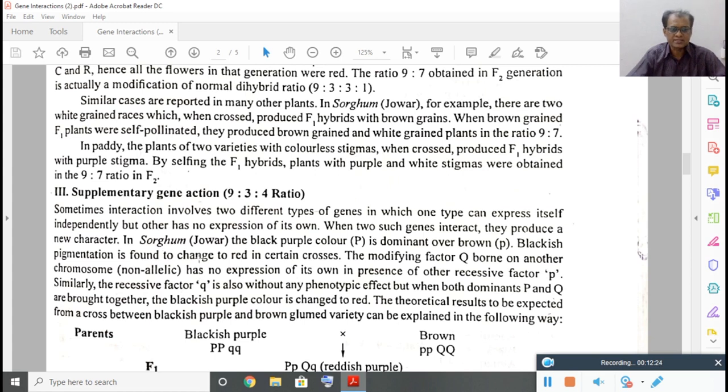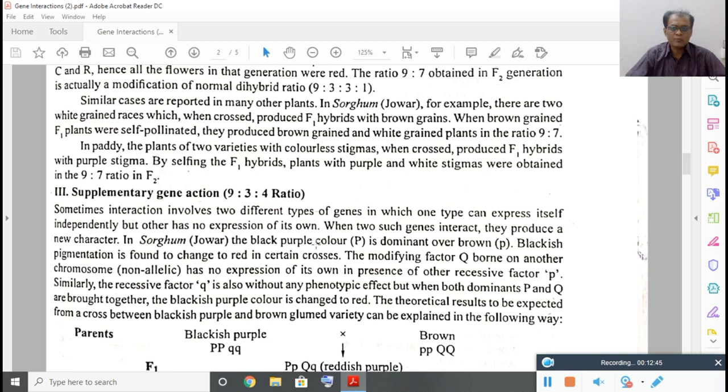Again, let us take an example, sorghum, jawar plant. The black purple color is due to a dominant gene called capital P, and purple is dominant over brown. When capital P is not there, then the color of the grain will be brown.